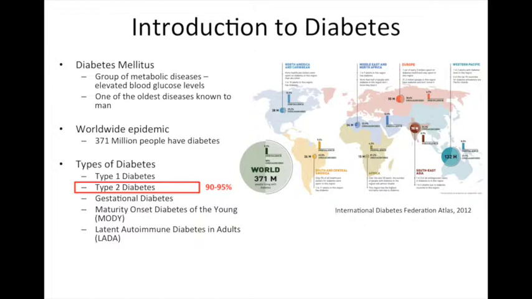Furthermore, it is estimated that by 2030, 500 million, or that is more than 1/2 billion people, will have the disease. There are different types of diabetes, but type 2 diabetes is by far the most prevalent form, accounting for 90 to 95% of all cases.